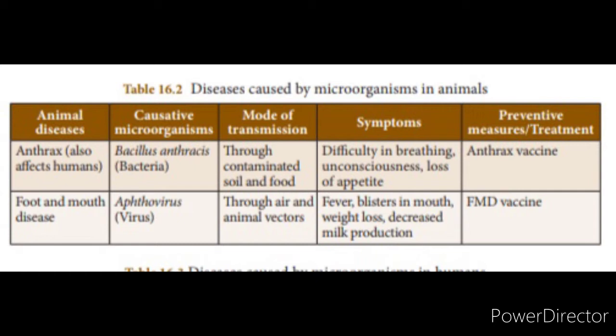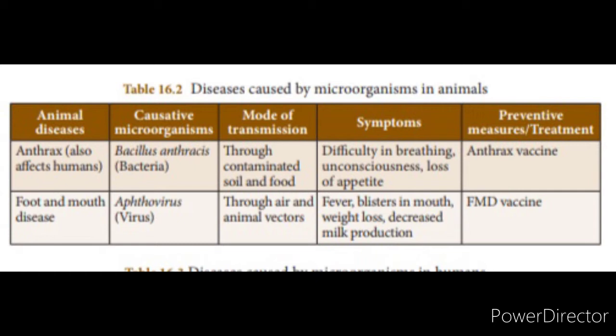Contaminated means it contains the infectious agent. If the soil or food contains this infectious pathogen, it will be transferred to a normal person. The symptoms are difficulty in breathing. They can't breathe, so they can't exchange gases, oxygen and carbon dioxide. Then unconsciousness as well as loss of appetite. They never get the feeling to eat food. The preventive measure is the anthrax vaccine. If you give the anthrax vaccine to a person or animal, it will elicit our immune response. Our immune system will produce antibodies against this particular microorganism. So the person or animal will get resistance against anthrax disease.